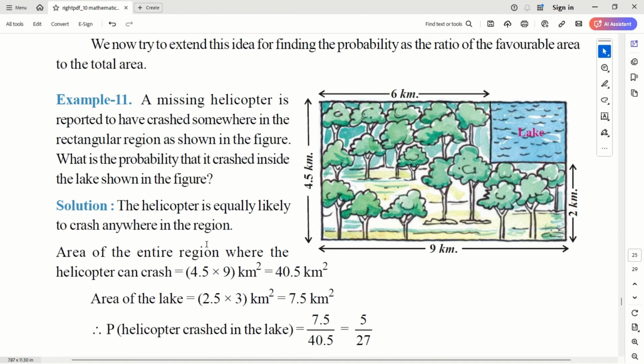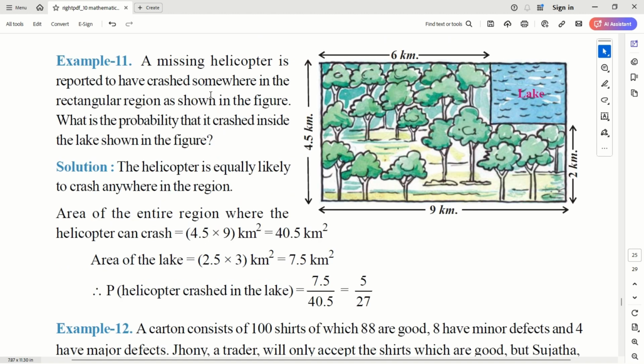Now the other one. A missing helicopter is reported to have crashed somewhere in the rectangular region as shown in the figure. The figure is something like this: 6 kilometers of forest, 6 kilometers by length and 4.5 kilometers by width, and there is a lake in the corner which you can measure, 2.5 width and 9 minus 6, which is 3 kilometers length. So 3 by 2.5, this is the lake area. The question is, what is the probability that it crashed inside the lake shown in the figure?